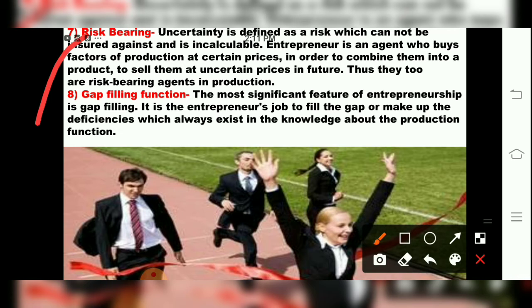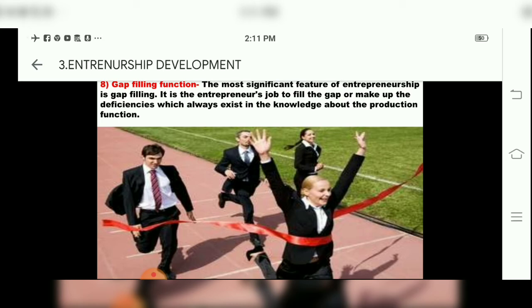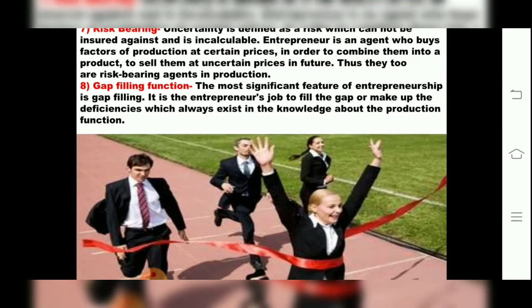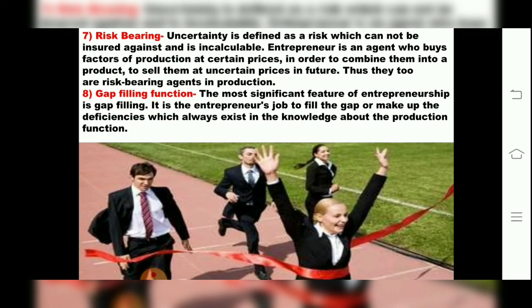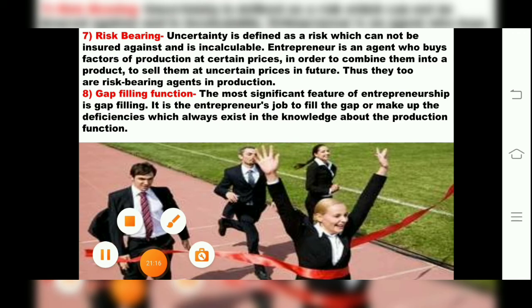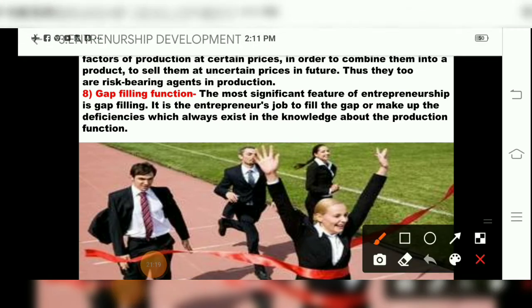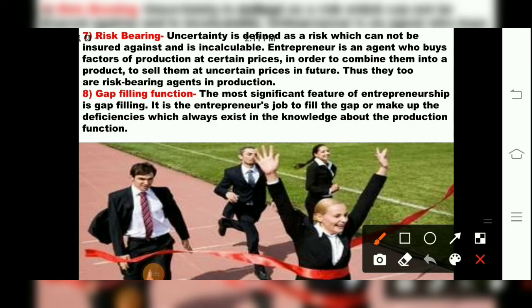Uncertainty is defined as a risk which cannot be calculated, children, or insured, and it is incalculable. So an entrepreneur is an agent who buys, what will he buy, children? He buys factors of production at certain prices in order to combine them into a product, to sell at certain prices in future, and thus he is a risk bearing agent in production. So take a risk and make your business successful by taking proper decisions.